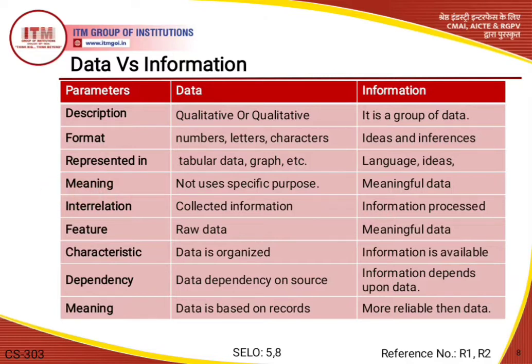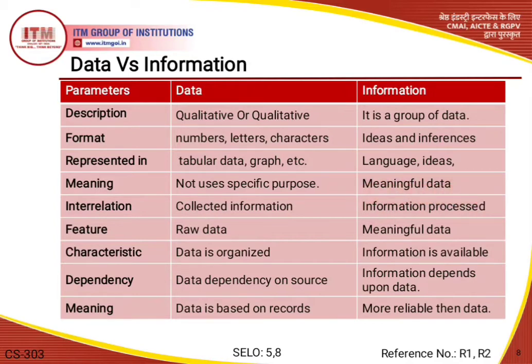Okay, next one is meaning. Data does not have any specific purpose because data is just a raw material. That means it does not represent any specific purpose, but whenever it is converted into some sense, we can say that it carries meaning that has been assigned by interpreting data.